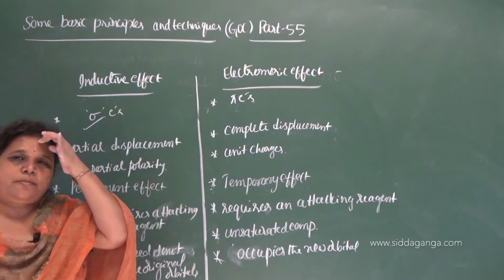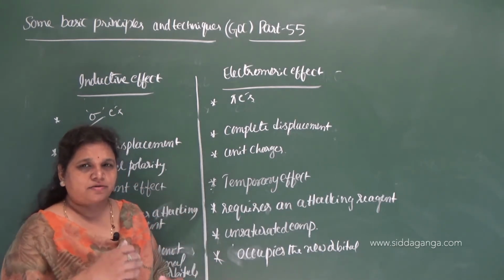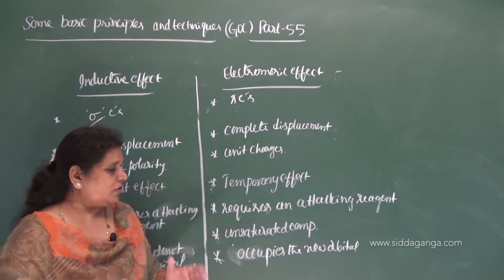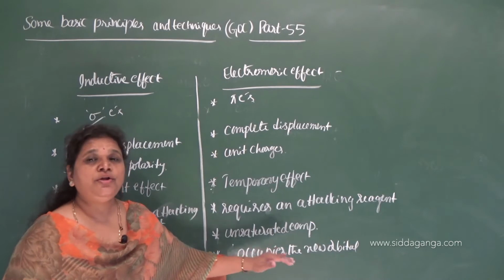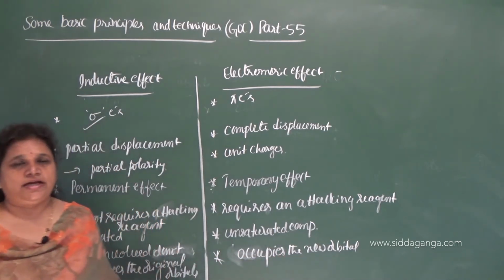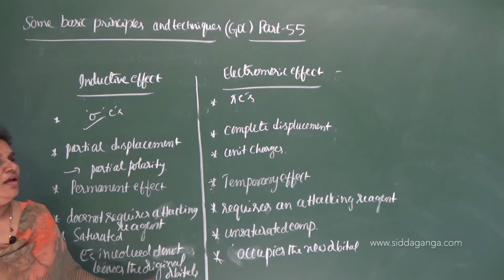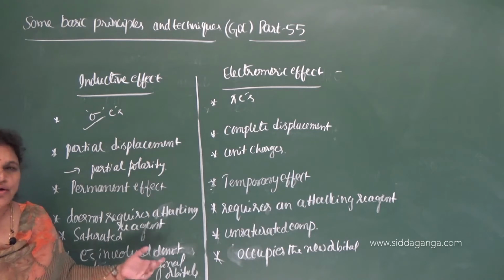The electron is in the atomic orbital of the bonded atoms, and after that pi electron is displaced, it leaves the original orbital and it occupies the new orbital. So that is a very important difference between electromeric effect and the inductive effect. So note down the points.